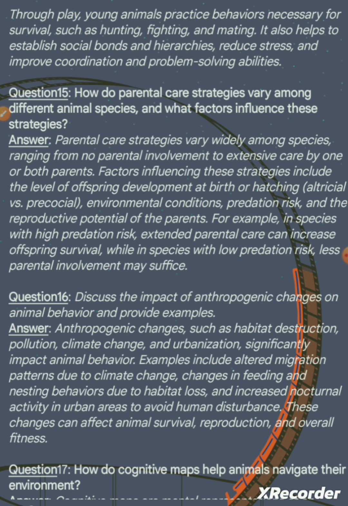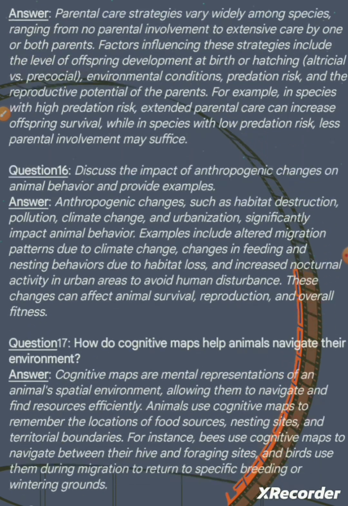Examples include altered migration patterns due to climate change, changes in feeding and nesting behaviors due to habitat loss, and increased nocturnal activity in urban areas to avoid human disturbance. These changes can affect animal survival, reproduction, and overall fitness.